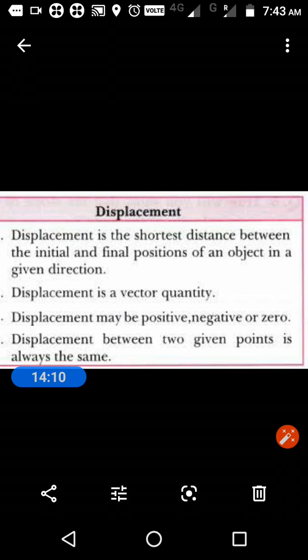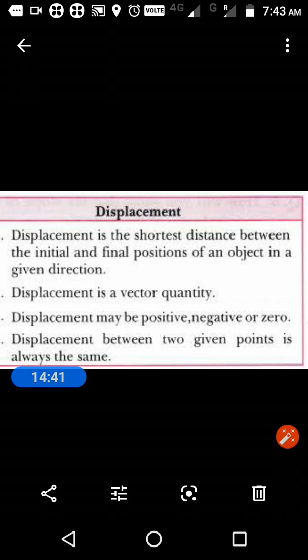What is displacement? Displacement is the shortest distance between the initial and final position of an object in a given direction. It means it is the shortest distance between the two points in a straight line. Which are the two points? Initial and the final. Okay, next, displacement is a vector quantity. What is a vector quantity? One which has direction and magnitude. So shortest distance from where to where, which will give you a direction.